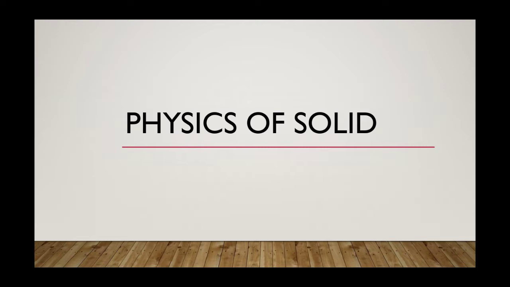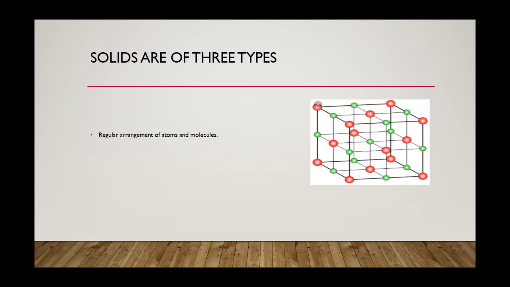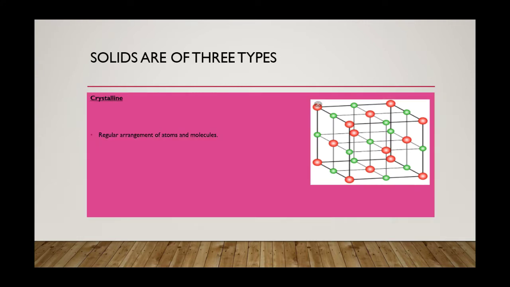Classifications of solids. There are three types of solids: crystalline solids, amorphous solids, and polymeric solids. Crystalline solids have regular shape, regular pattern, and regular arrangements of atoms and molecules. These include metals such as copper, iron, zinc, ionic compounds such as NaCl or sodium chloride, and ceramics such as zirconia.